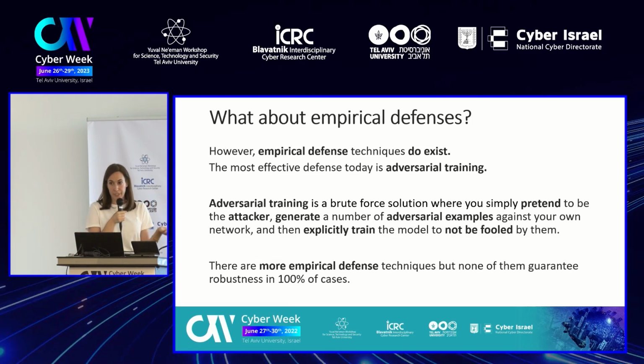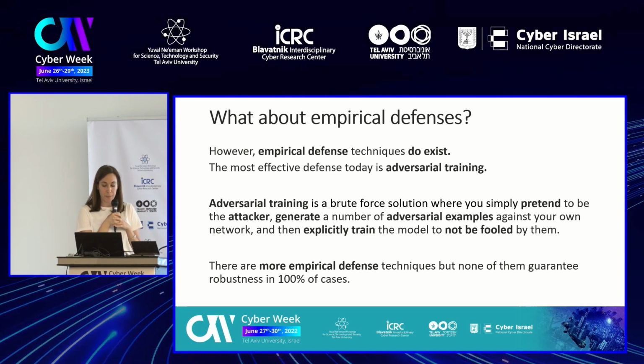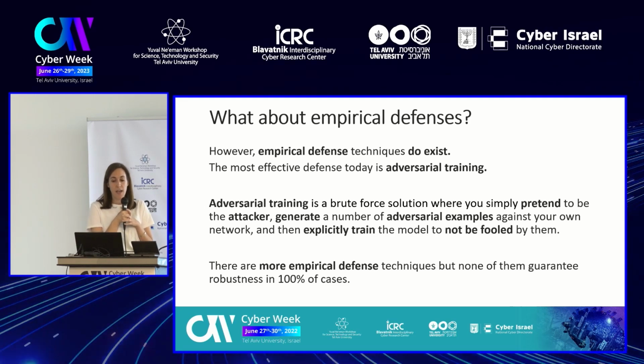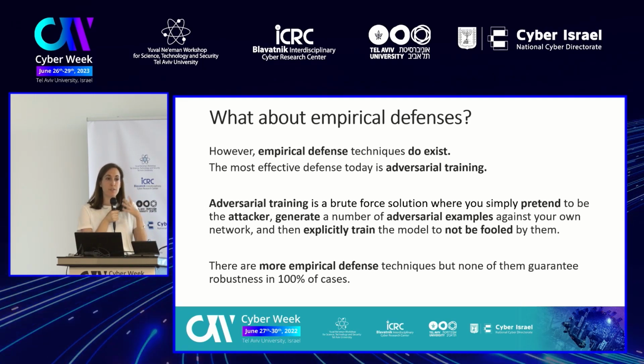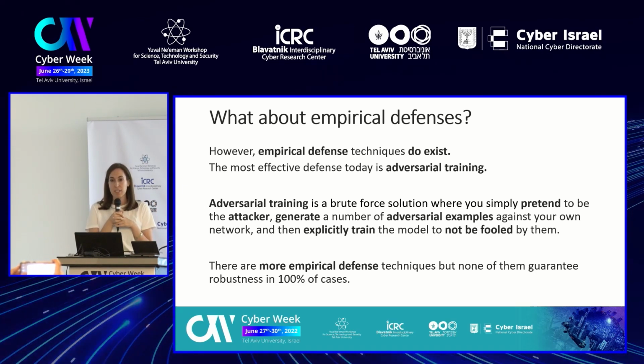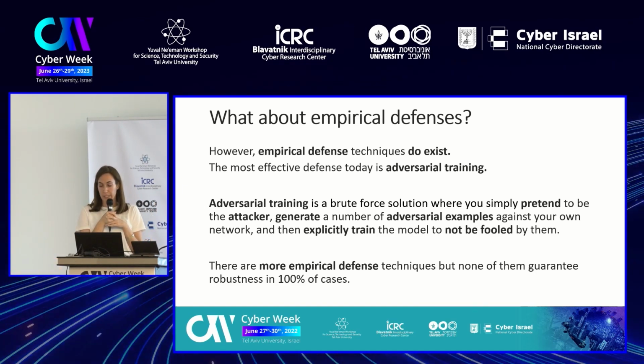So do we have empirical defenses? The answer is yes, we do. However, they're not perfect. The most effective defense that we have today is called adversarial training.